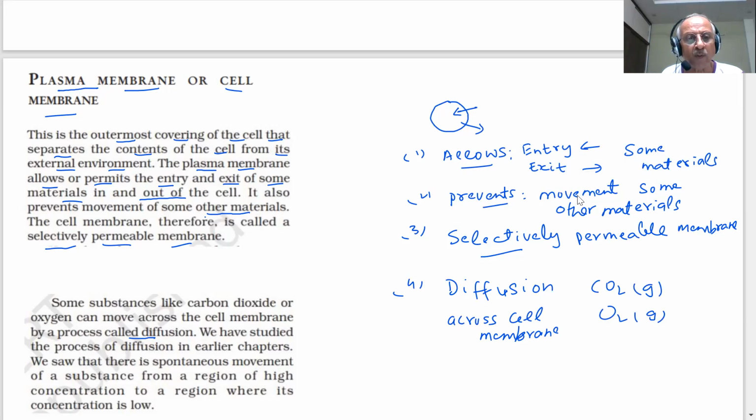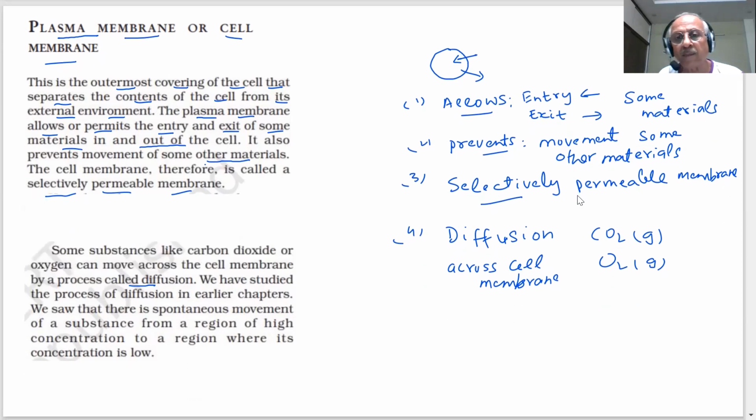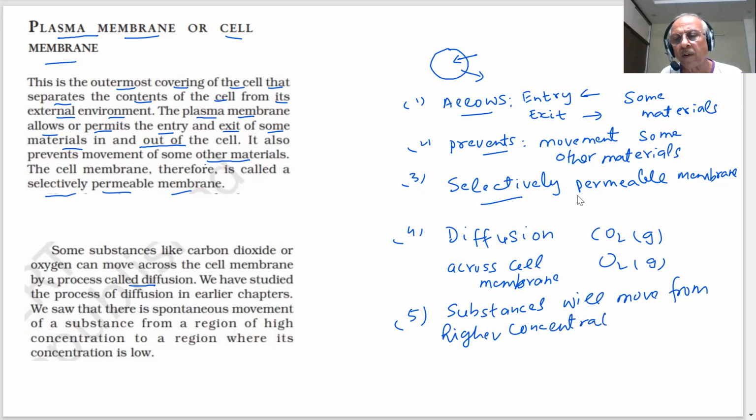So there is a spontaneous movement of a substance from a region of higher concentration to lower concentration. What happens, students? You will always see that where there is a higher concentration, substances will move from higher concentration to lower concentration.